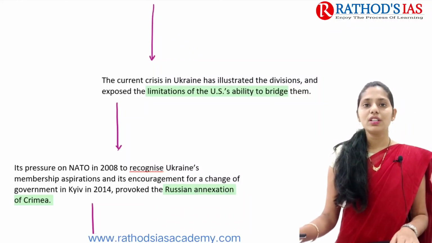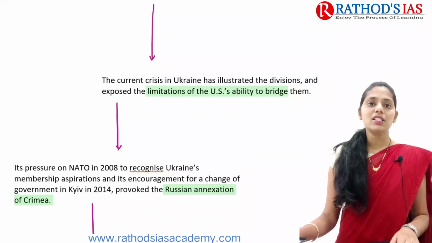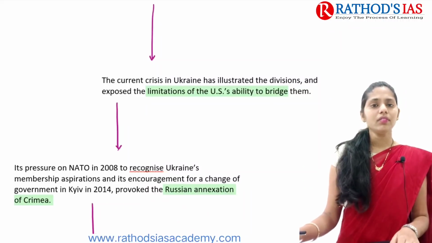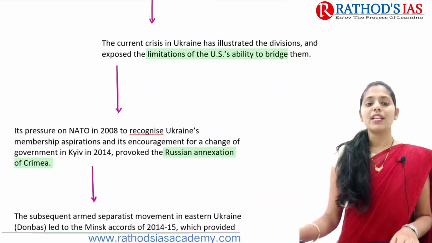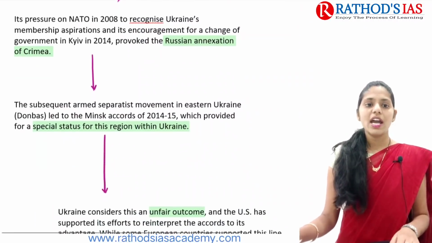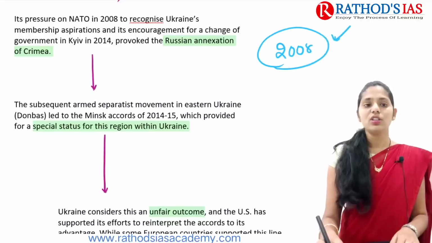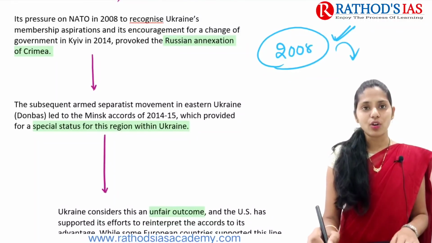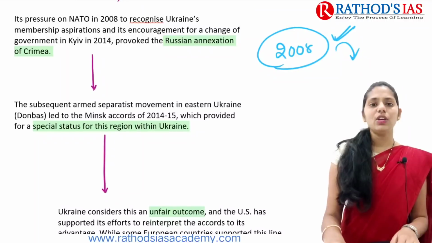And the current crisis, especially in Ukraine, has illustrated these divisions. This current crisis in Ukraine also exposes the limitations of the US ability to bridge them. And NATO, from 2008 onwards, has been pressuring Ukraine to become part of NATO and take up membership.